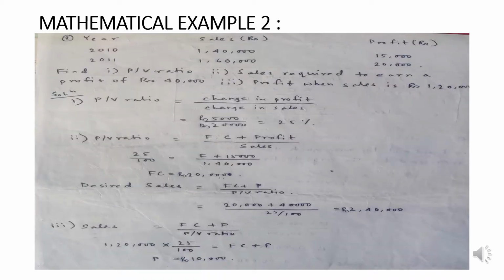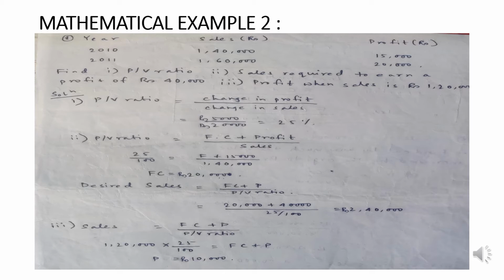Now, taking another mathematical example, let's talk about this one where we have 2 consecutive years' sales and profit given to us. For 2010 and 2011, the respective sales figures are 1,40,000 and 1,60,000, whereas the respective profit figures are 15,000 and 20,000. What do we need to calculate? First, we need to calculate the PV ratio. Second, we need to calculate the sales required to earn a profit of rupees 40,000. And third, the profit when sales figure is 1,20,000.